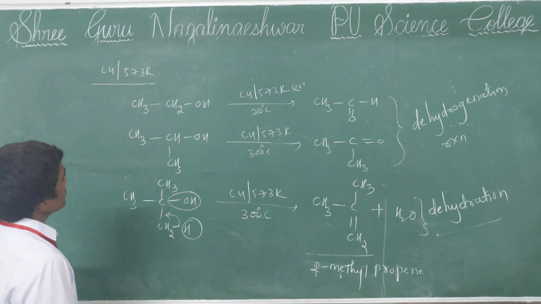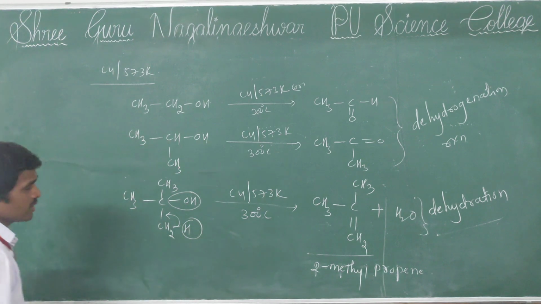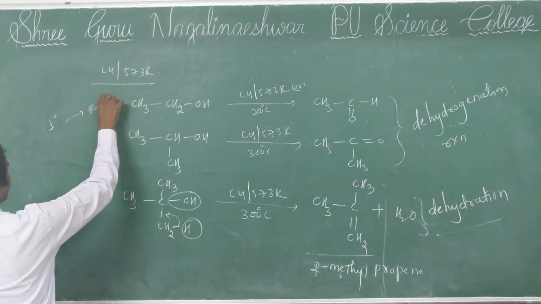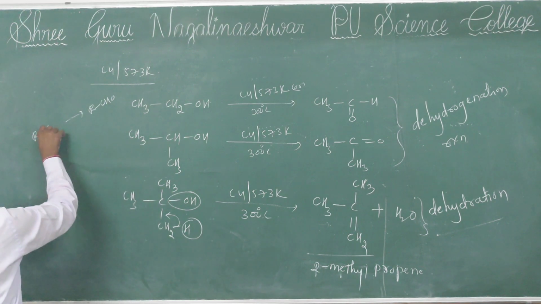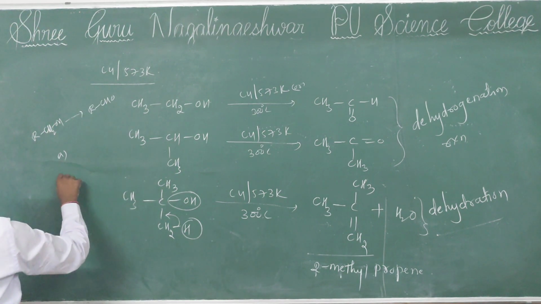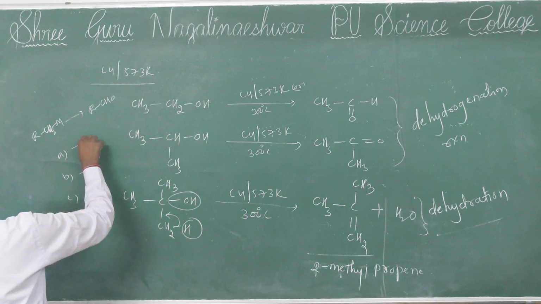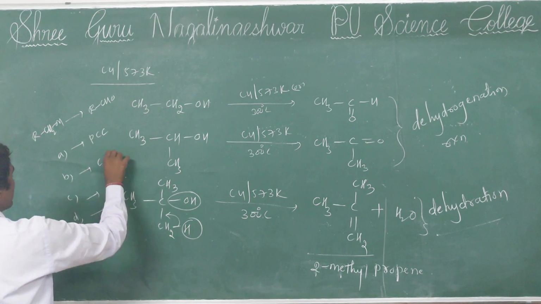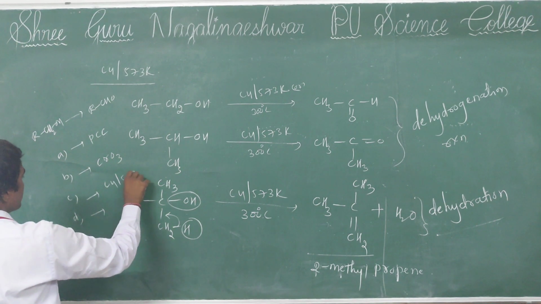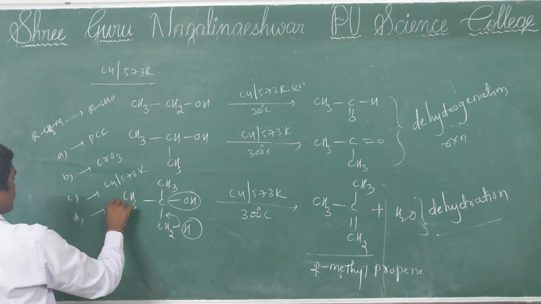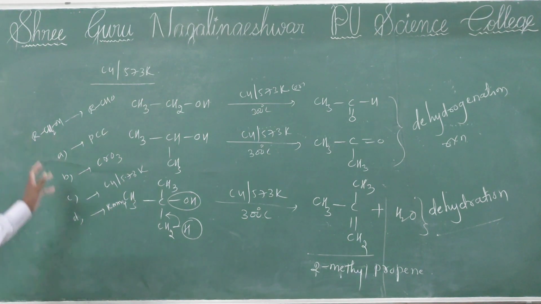Okay, one important question they will ask. To convert the primary alcohol to aldehyde, which of the following is the best reagent? They will give options like PCC, CrO3, copper at 573 K and KMnO4.